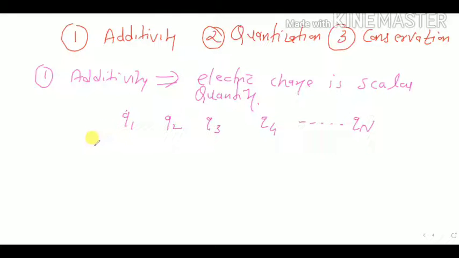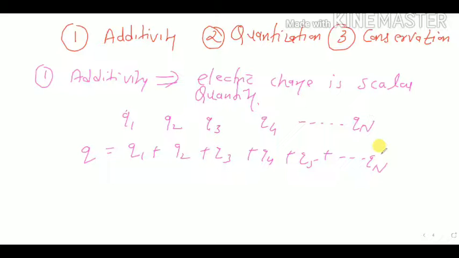So total charge q is equal to q1 plus q2 plus q3 plus q4 plus q5 up to qn. Simply you have to add it. But students, remember, the charges can be negative also.